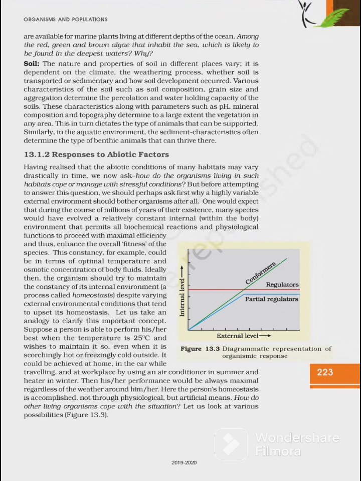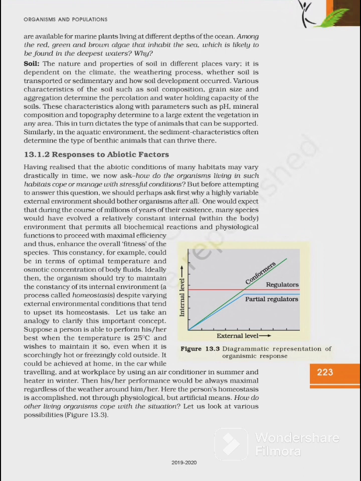Soil, next is soil. The nature and properties of soil in different places vary. It is dependent on the climate, the weathering process, whether soil is transported or sedimentary, and how soil development occurred. Various characteristics of the soil, such as soil composition, grain size, and aggregation, determine the percolation and water holding capacity of the soil.